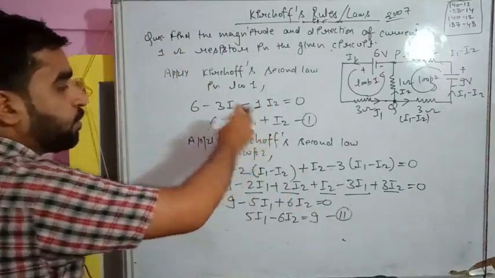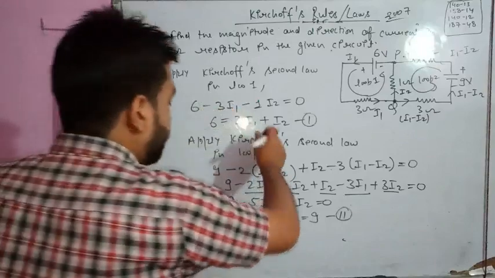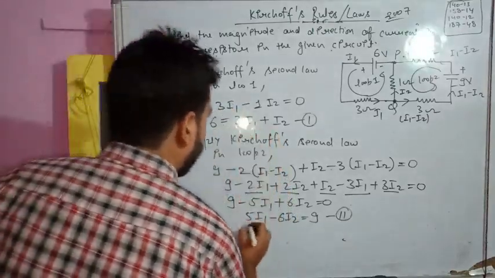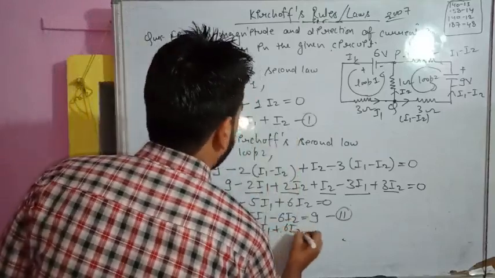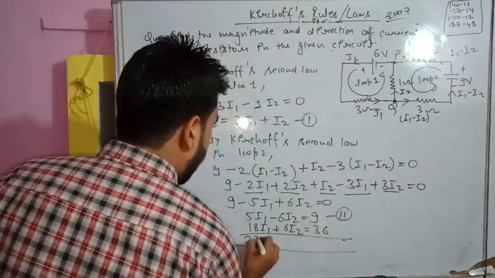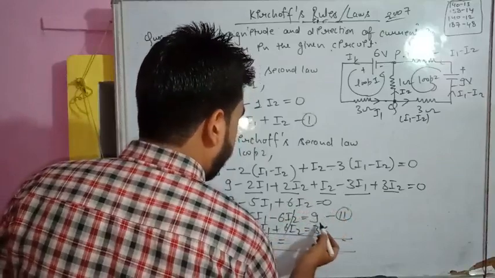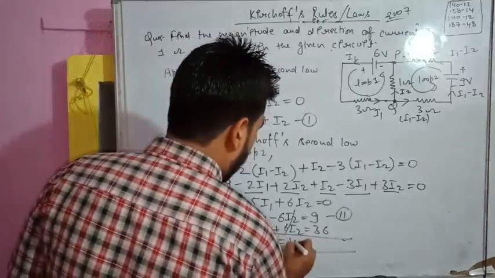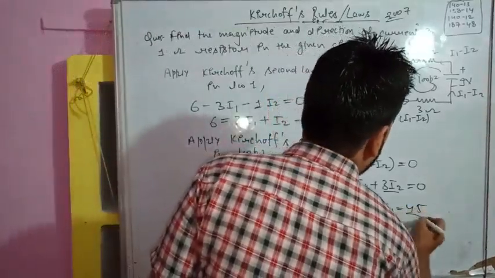So multiply equation 1 by 6. This is known as the method of elimination. So multiply it by 6. So this will become 3 into 6, 3 sixes are 18I1, and plus 6I2 is equal to 6 sixes are 36. Add these two equations. So 23I1, this will be getting cancelled out. 23I1 is equal to 9 plus 6. This will be how much? 45. So I1 will be how much? I1 will be 45 upon 23.